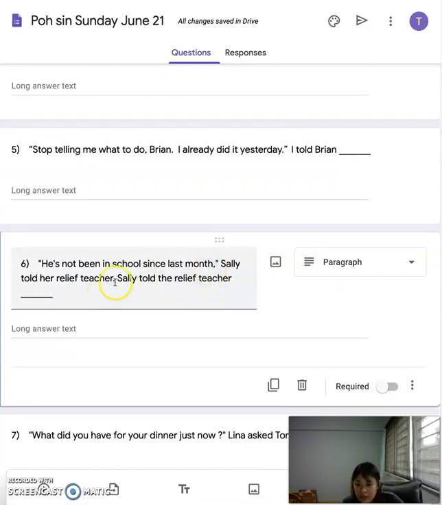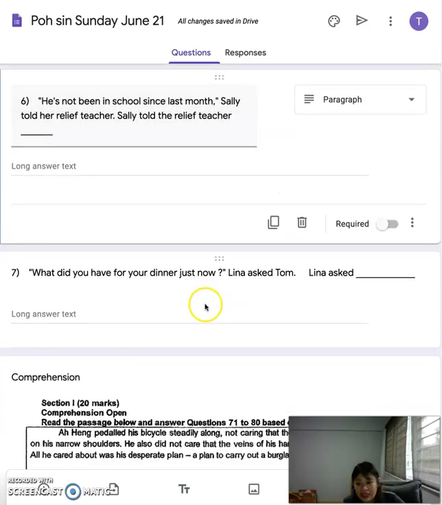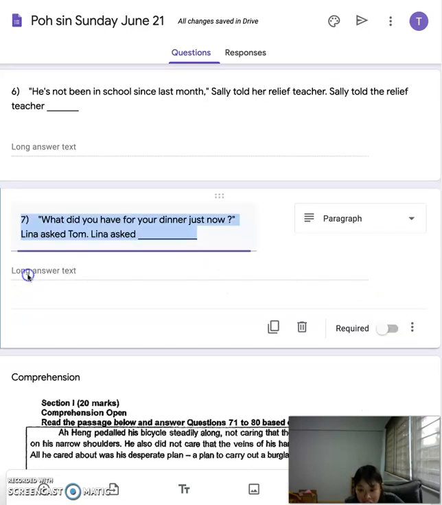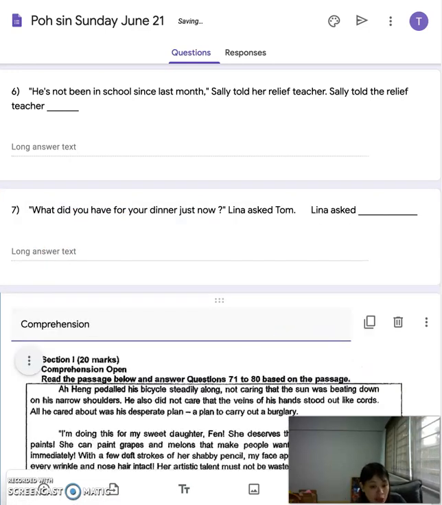Now, next one. You see, there's no question mark, right? So it's a normal saying statement again. So Sally told the relief teacher that what? And the last one, asking, question mark. That means if it's a WH, do you see it starts with a WH? You must start with a WH. So all these are things that we have done just last week. It's more of a recap. Now, the last one that we are going to do, I will show it in a different video. So let me just pause this first.